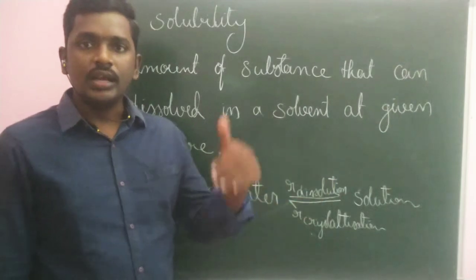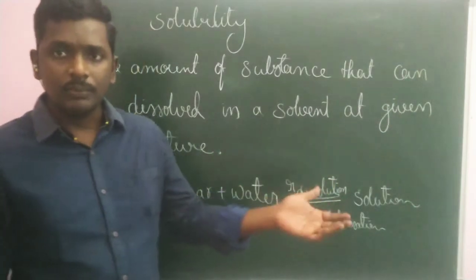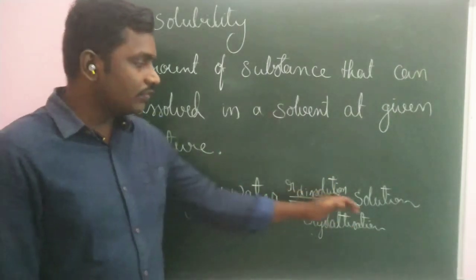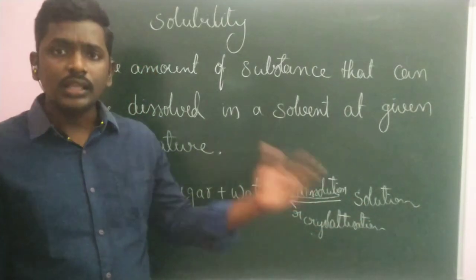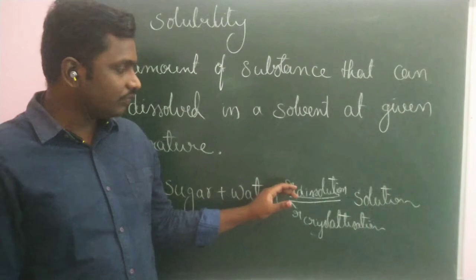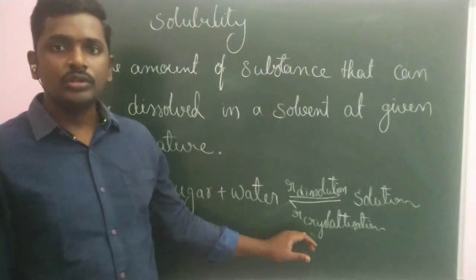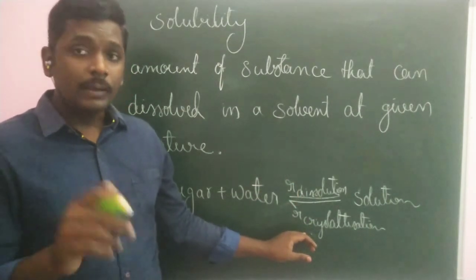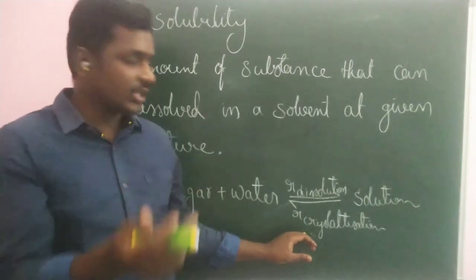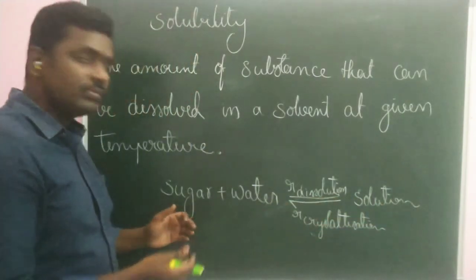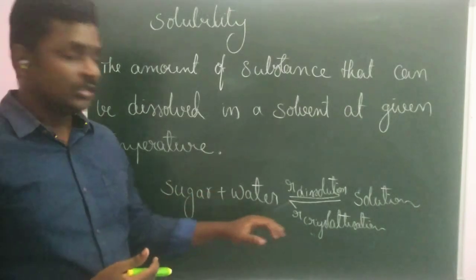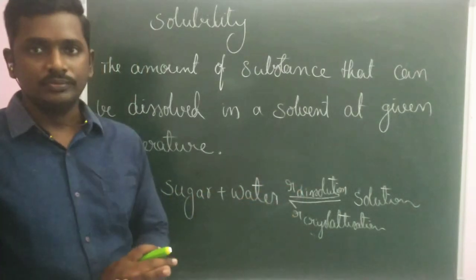At the saturation point, an equilibrium is established where the rate of dissolution and the rate of crystallization take place, and at equilibrium the rate of dissolution becomes equal to the rate of crystallization. Beyond saturation, the rate of crystallization, that means the solution splitting into sugar and water, will be greater than the rate of dissolution.